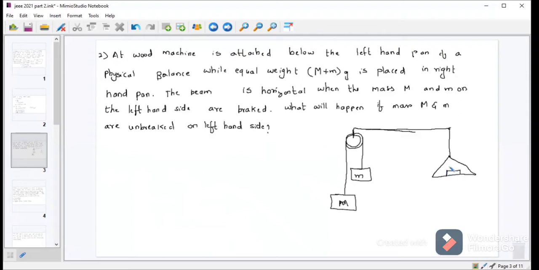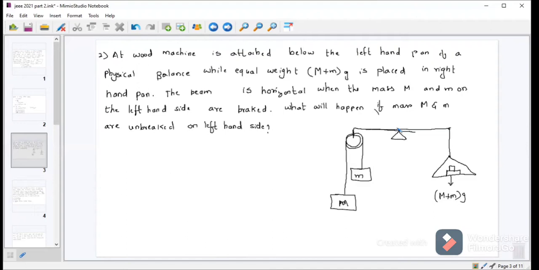This weight acts vertically downwards as M plus m into g. The beam is horizontal, with the masses capital M and small m on the left hand side braked.